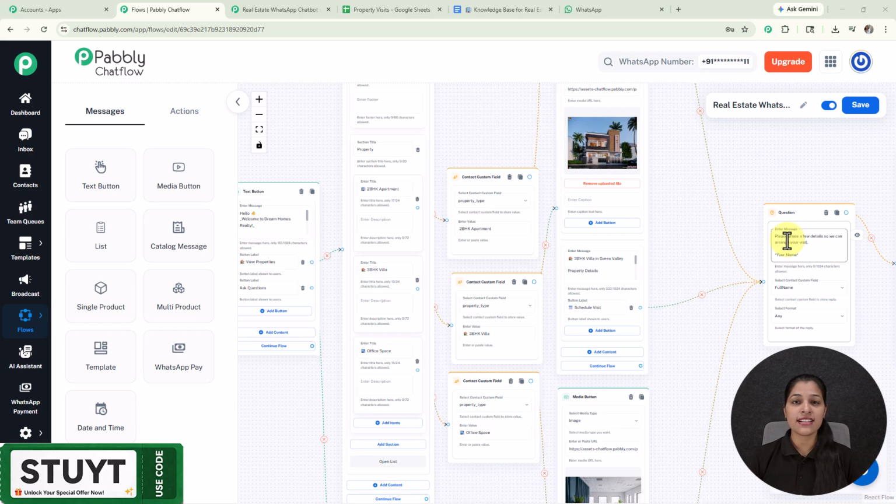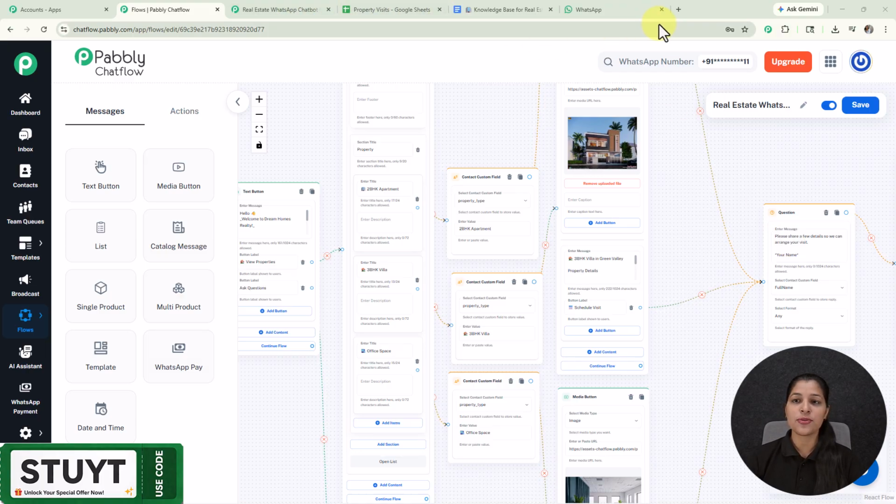Watch this in action and you will know how this chatbot is going to perform all your tasks for your real estate business. Either it's showing the property, collecting the data of the users or the clients, or scheduling the site visit, or answering all the queries of your clients within the WhatsApp.